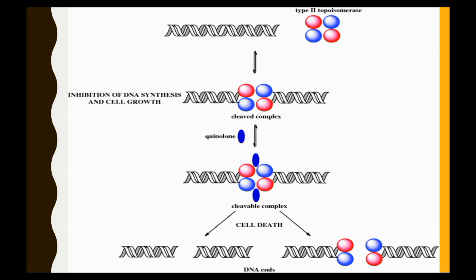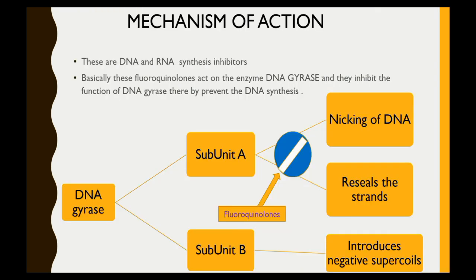If we go to the molecular level, let's see how these fluoroquinolones attack the replication process. Basically these fluoroquinolones will attack the subunit A part of DNA gyrase. What are the functions of subunit A? It causes the nicking of the DNA and reseals the strand. If the nicking and resealing of the DNA is stopped, it will start producing positive supercoils,